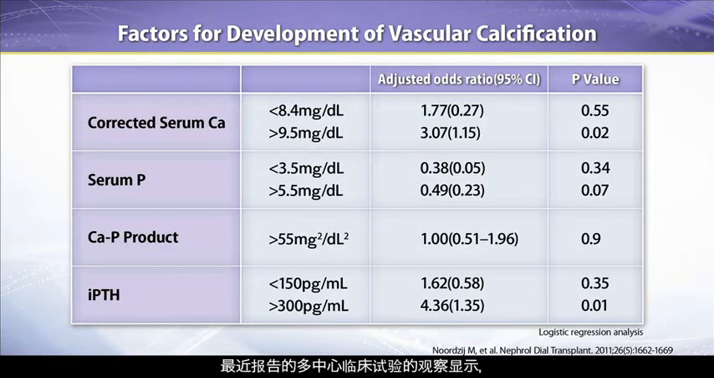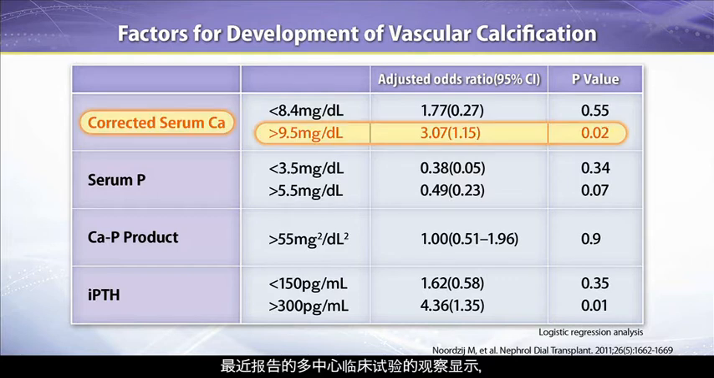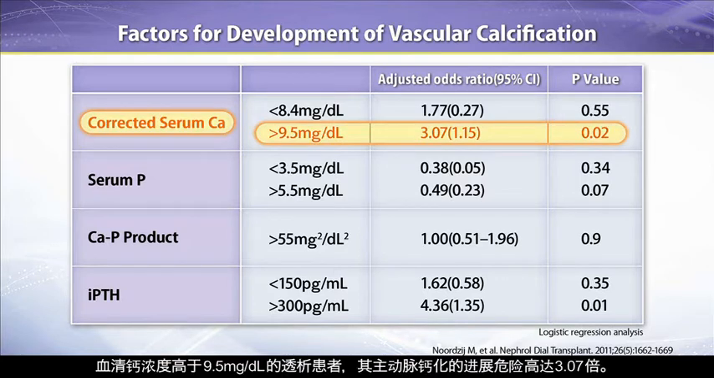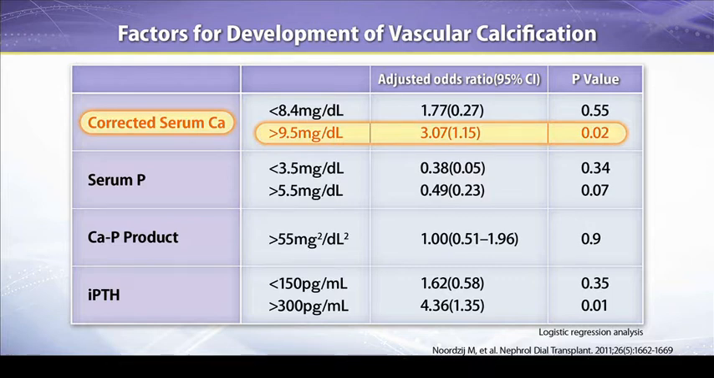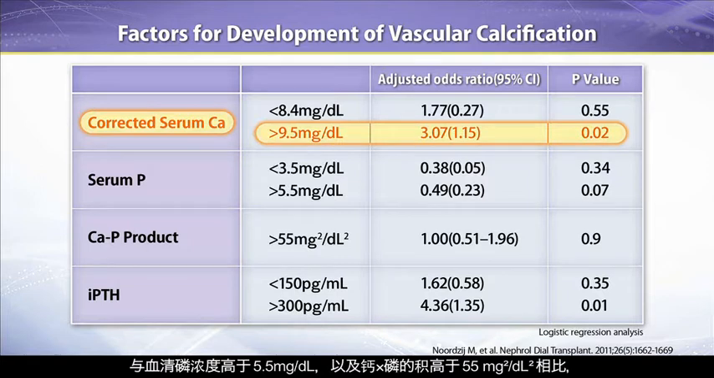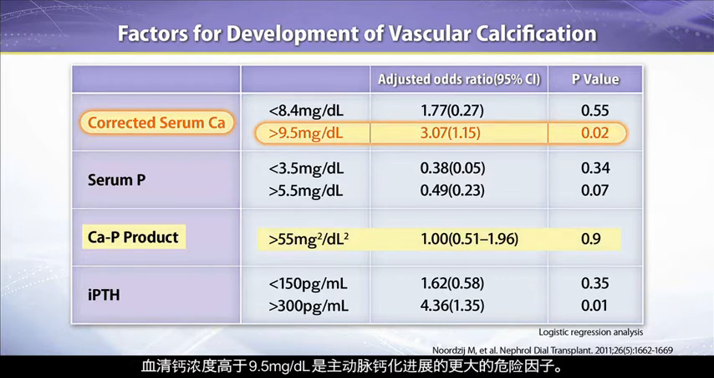Recently reported multi-center observational studies show that the risk of calcification in the aorta was 3.07 times higher in dialysis patients whose serum calcium concentration is greater than 9.5 milligrams per deciliter. Hypercalcemia is a risk factor that leads to a higher chance of developing aortic calcification when compared with instances where calcium phosphorus product is higher than 55 milligrams squared per deciliter squared, or serum phosphorus concentration is higher than 5.5 milligrams per deciliter.